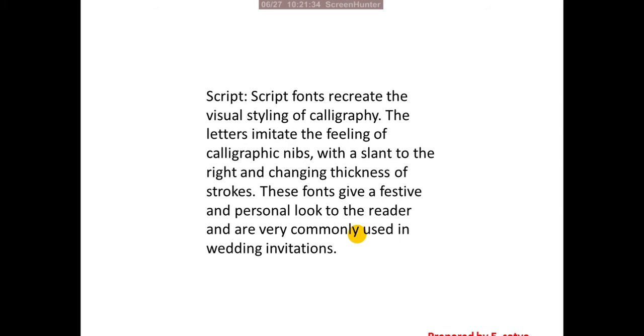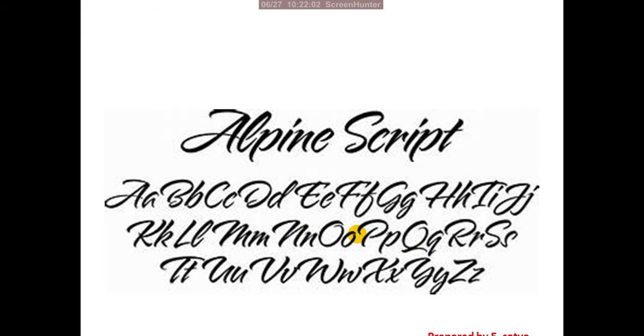Because of this handmade writing, these fonts generally give a festive look and create a decorative form. That is the reason we commonly use these script fonts in wedding invitations and any kind of invitation designs. This is an example of script fonts. This is Alpine Script. The script font is generally created by hand.